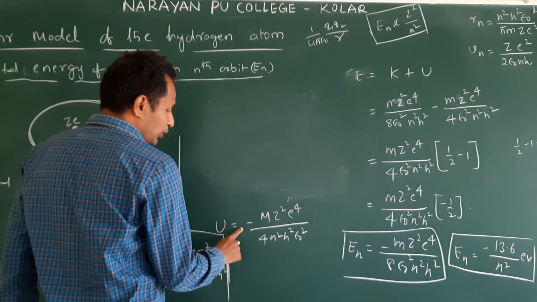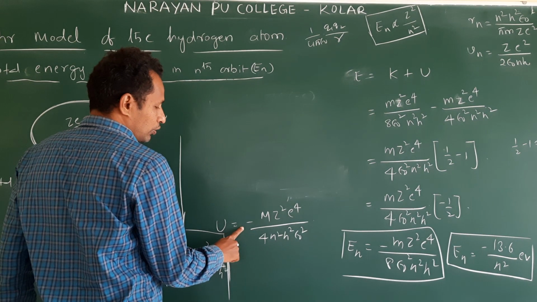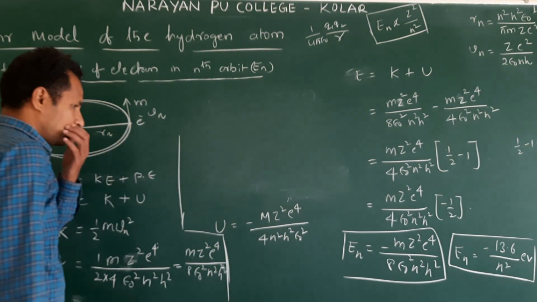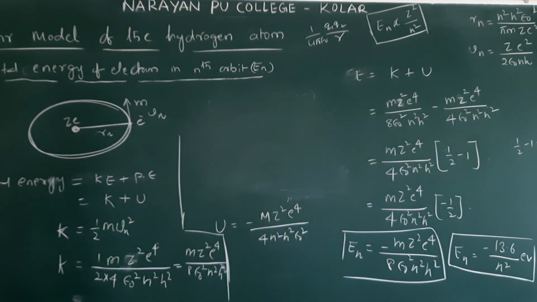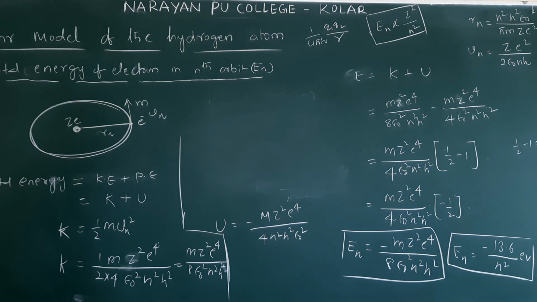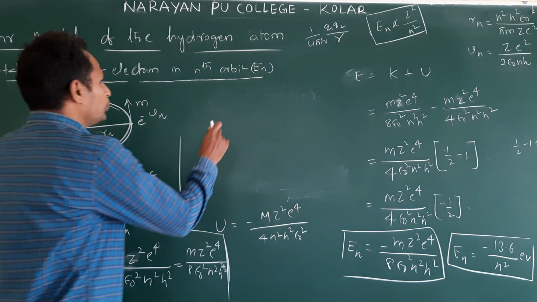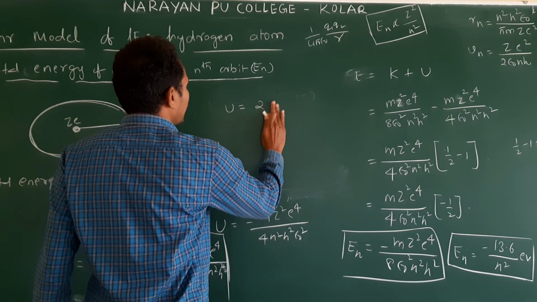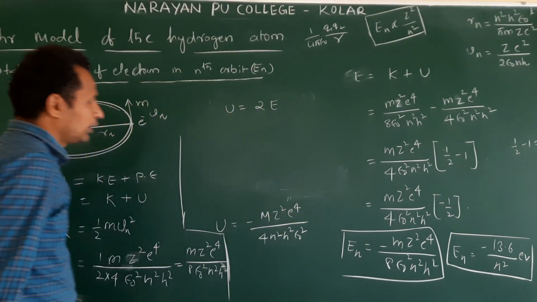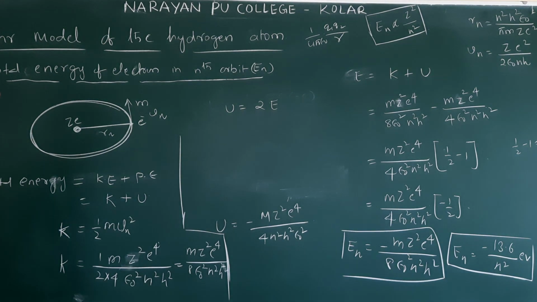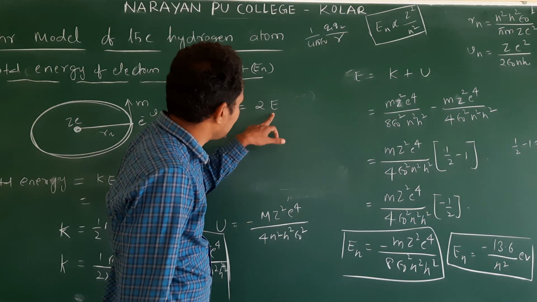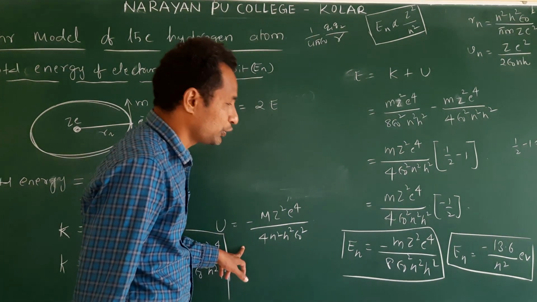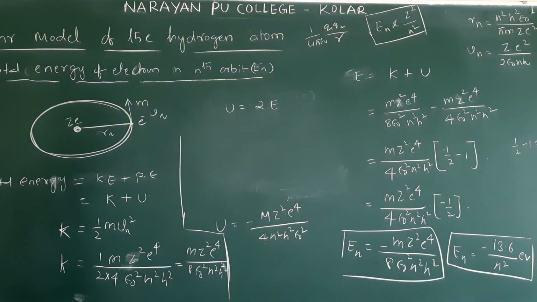But which is more? Potential energy is more. How many times? 2 times of total energy. Am I correct or not? U is equal to 2 times of K, 2 times of E. Am I correct or not? Substitute this expression here. 2 by 8. How many times guys? 4 times. What do you get?